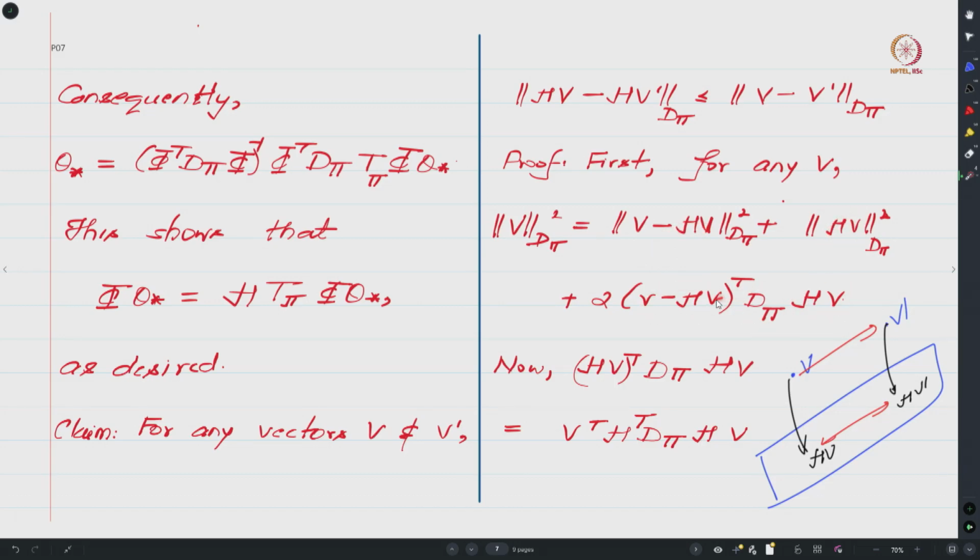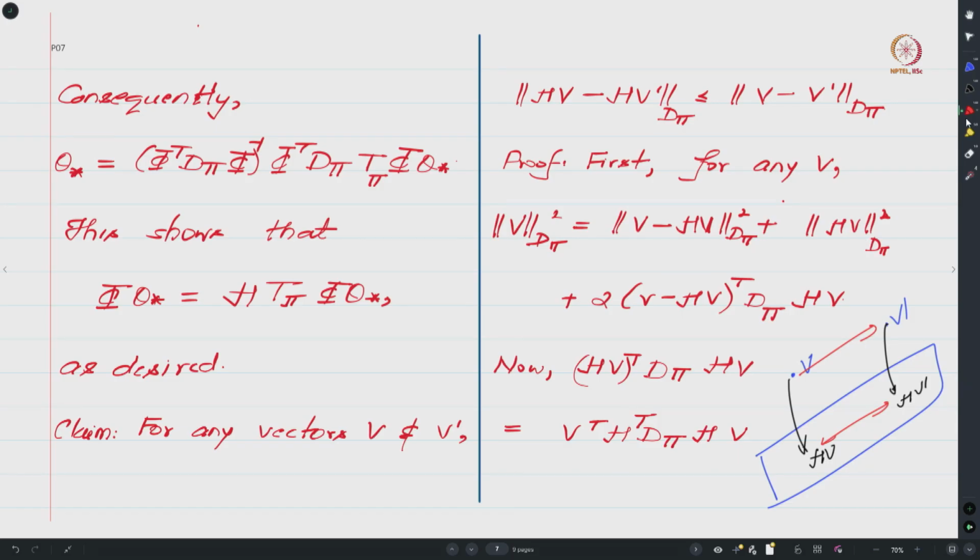The reason you have to multiply d pi over here is that you are working with this metric that is induced by this matrix d pi. So hence you will end up with this cross term. Now we will try to show that this cross term is actually 0. Once we show this cross term is 0, one will get the usual Pythagoras theorem, that is the square of the hypotenuse equals the sum of squares of the other sides of a triangle.